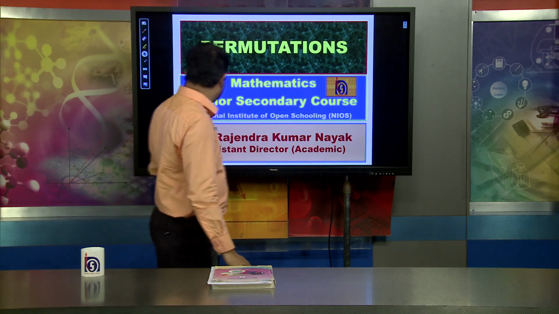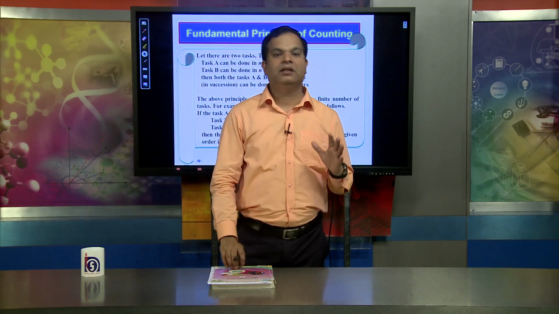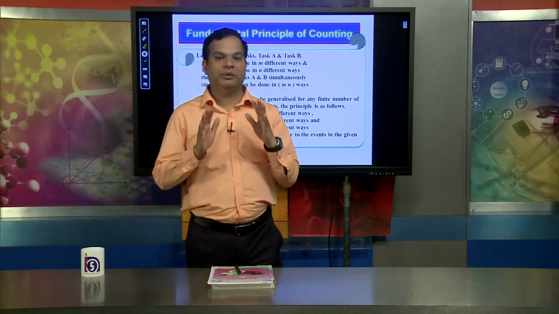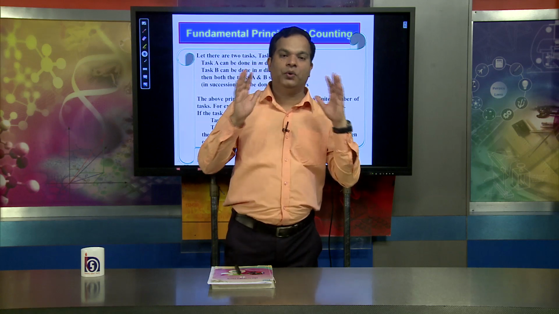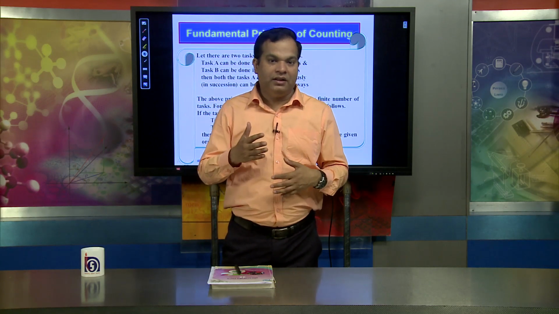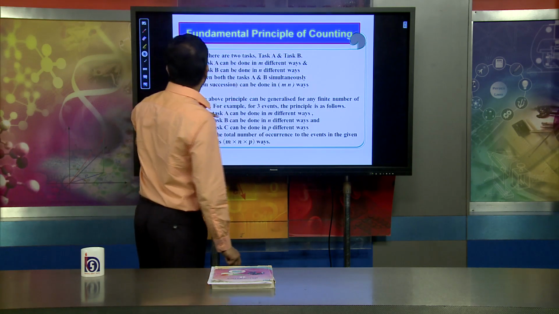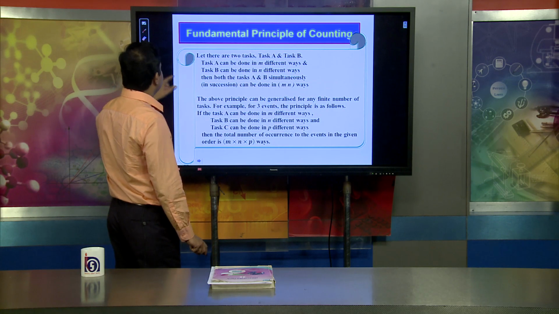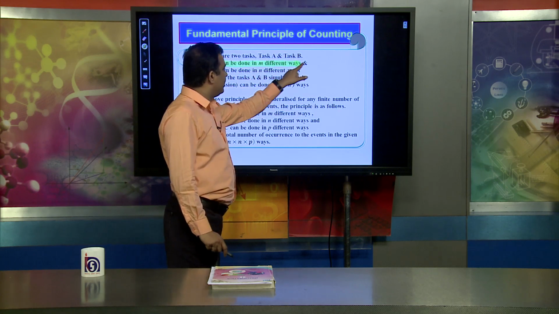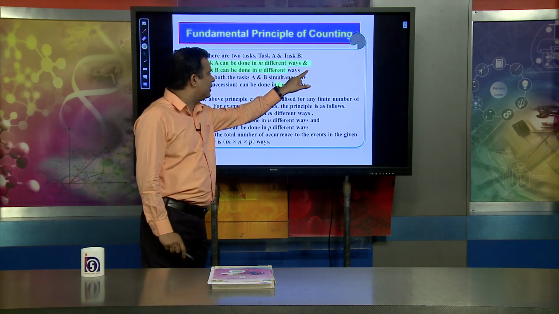When talking about permutation, dear learners, remember that before learning permutation, we must understand the fundamental principle of counting, called FPC. Suppose there are two tasks, task A and task B. Task A can be done in M different ways, and task B can be done in N different ways.